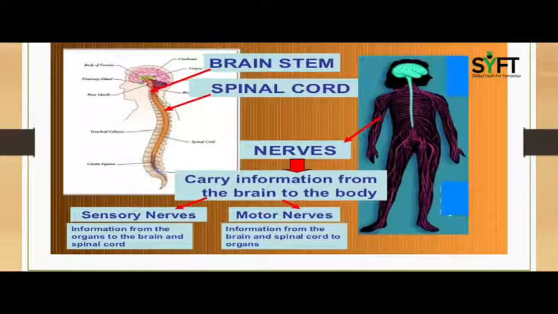You can see in the picture our nervous system is made up of the brainstem, spinal cord, sense organs and nerves. The work of the nervous system is to carry information from the body to the brain and from the brain to the body. So we can say that information goes from the different organs to the brain and spinal cord, and vice versa, from the brain and spinal cord to the different organs to act accordingly. So this is the function of the nervous system.